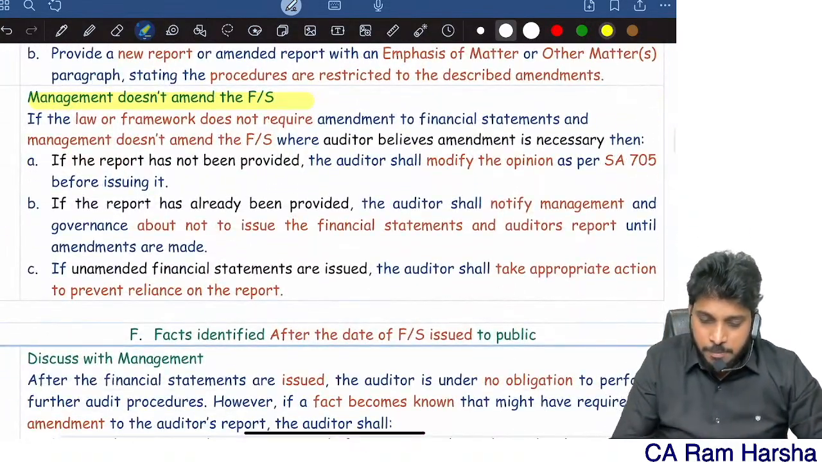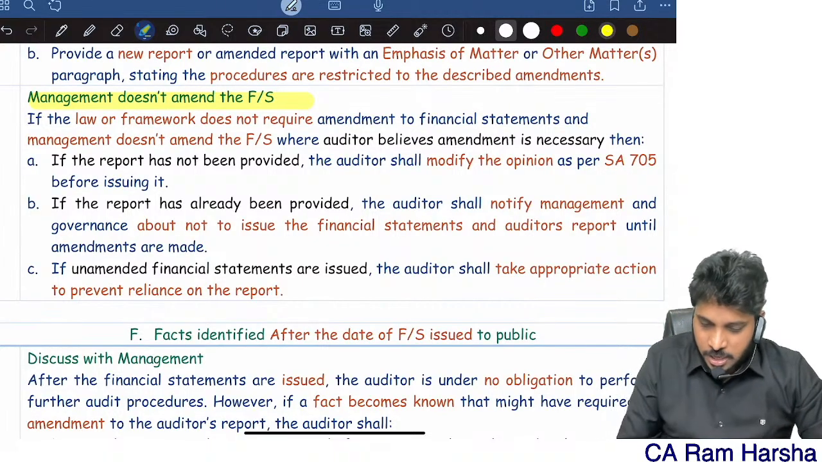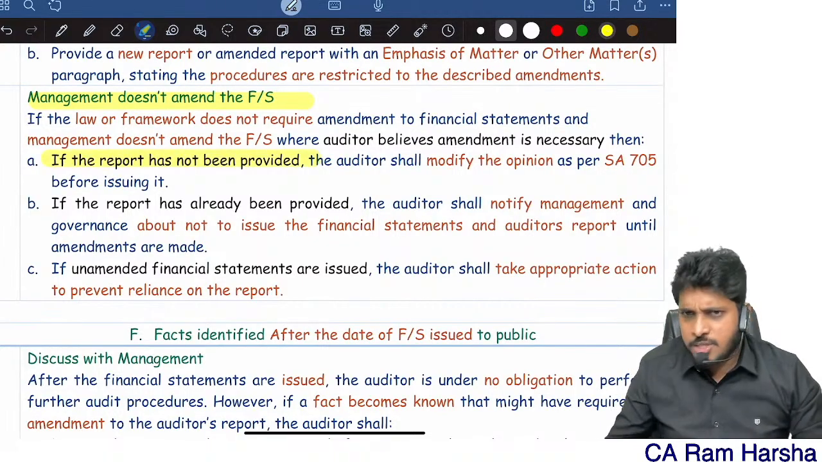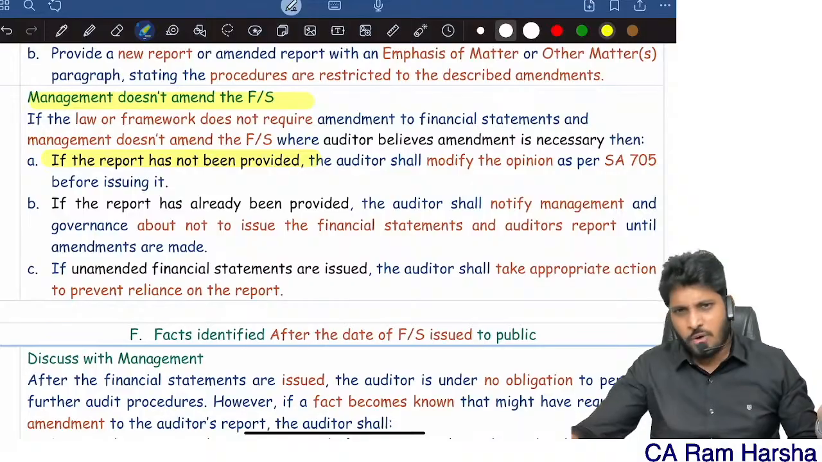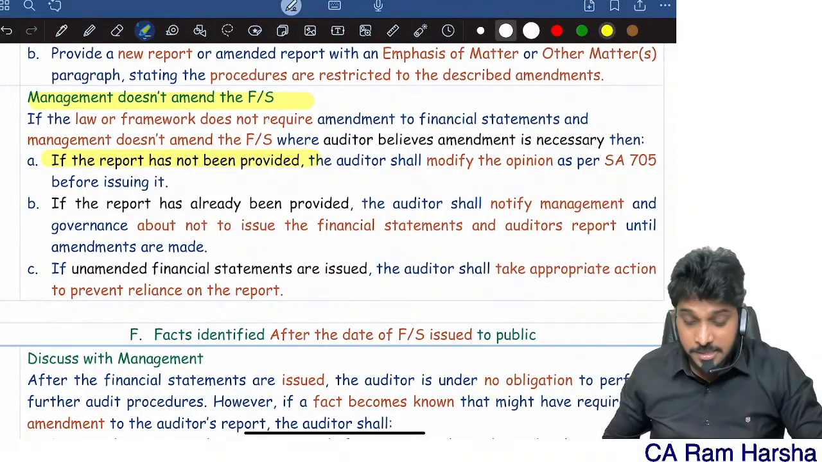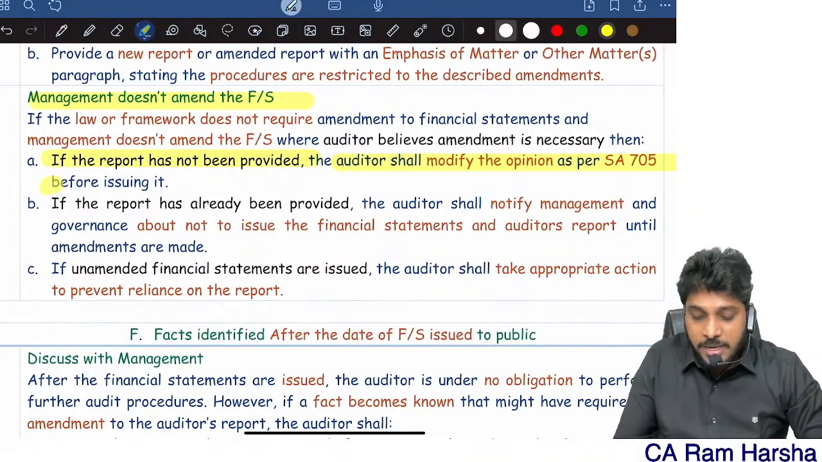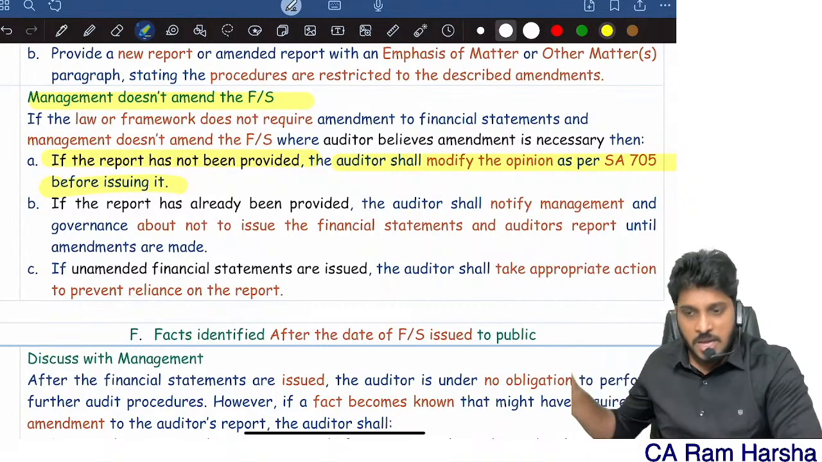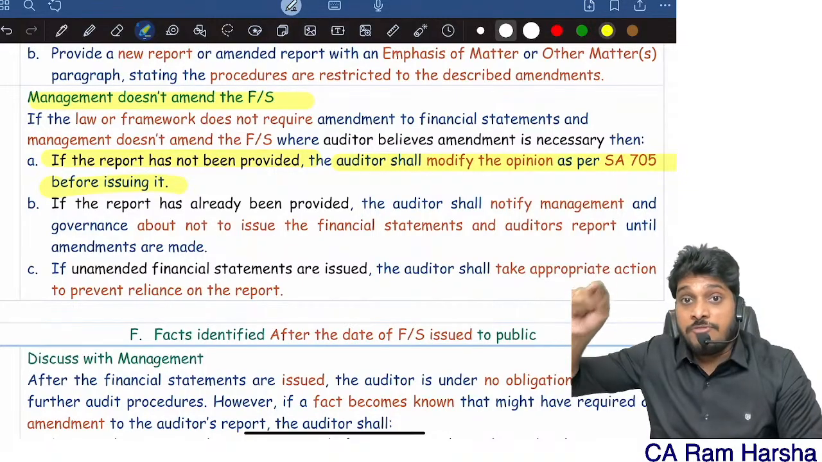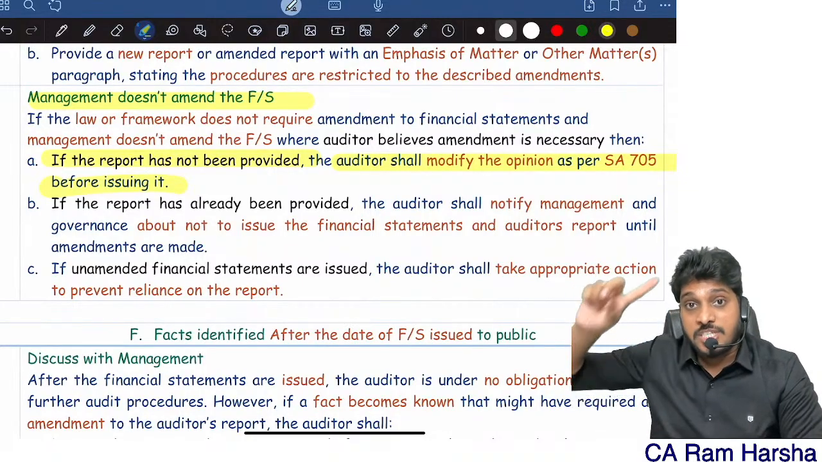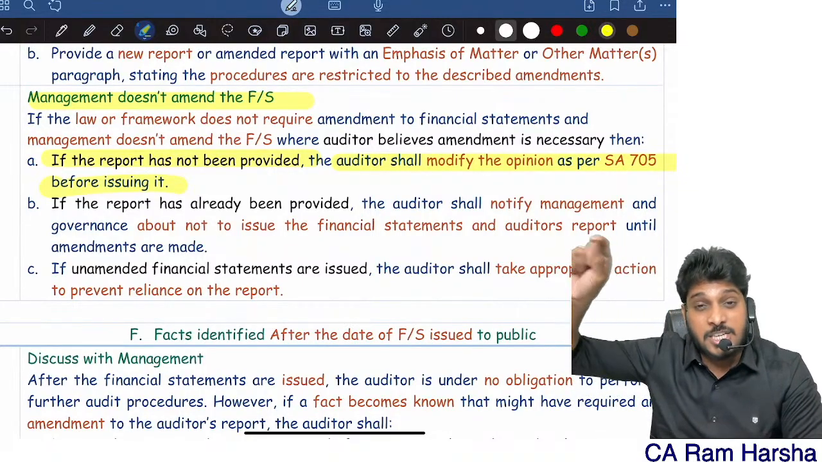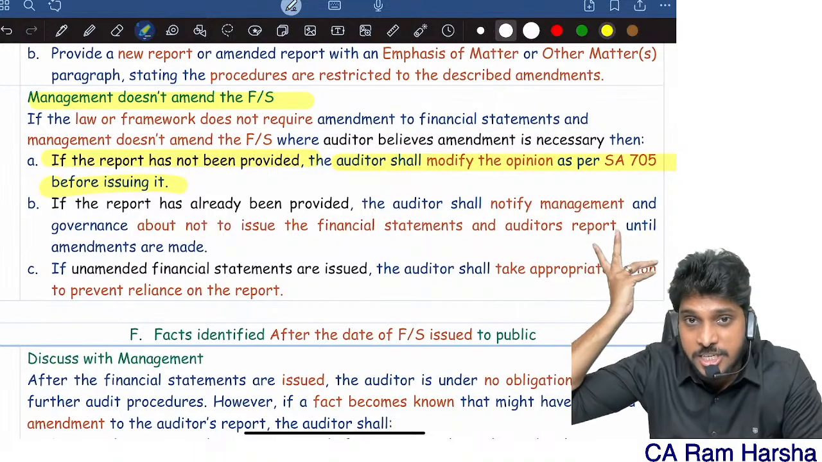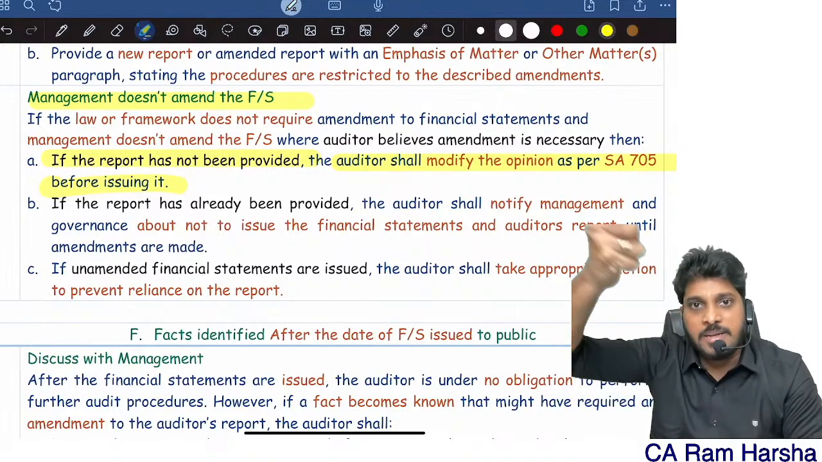Next, suppose management is not amending the financials. If the report is not yet provided and management does not amend, they say, "Sorry sir, financials are approved. You also give the audit report. Why will we amend?" Then the auditor should modify the opinion. You take back the audit report. You have not yet given the audit report, no? Give a modified opinion, because you found out a subsequent event because of which adjustment is required in financials, whereas the financials are not amended because management is not interested to amend. You amend the audit report.